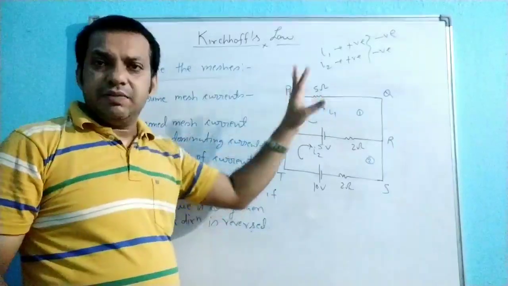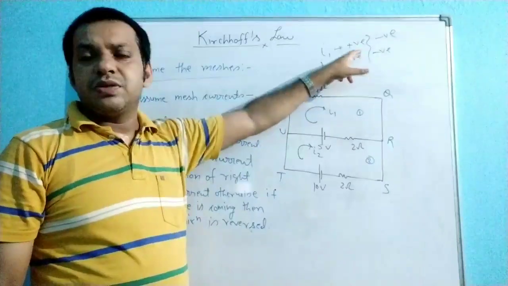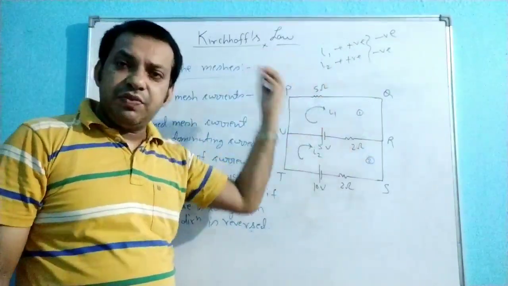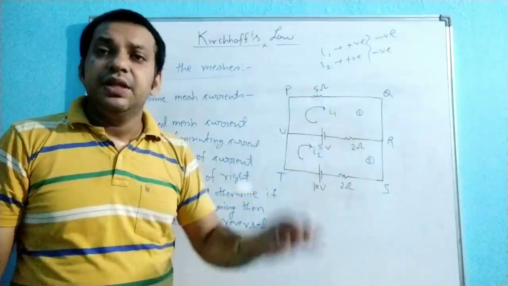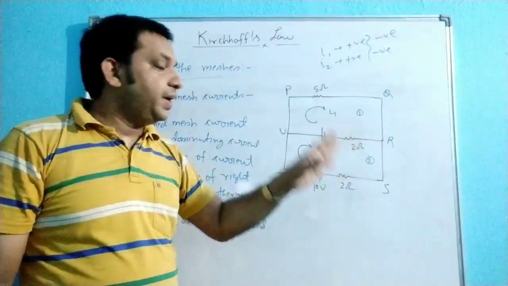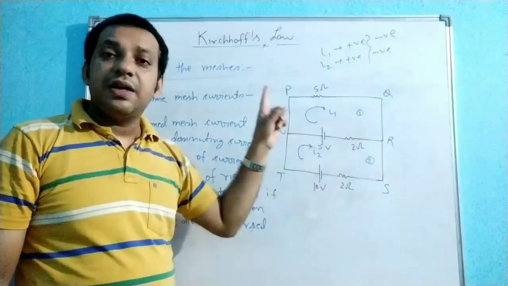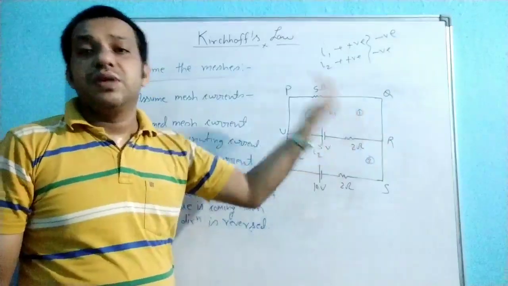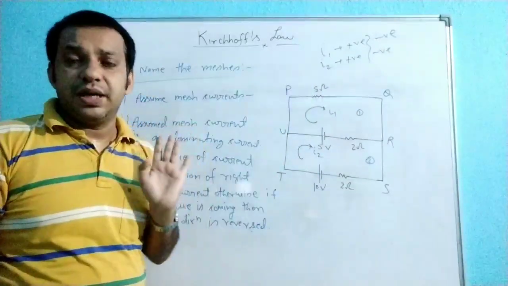Any one can be negative. Suppose one is positive and one is negative. The current whose value comes out negative is in the reverse direction of the assumed current.